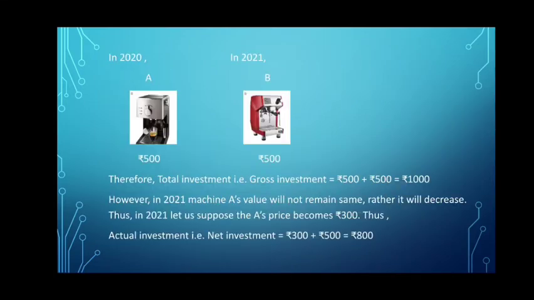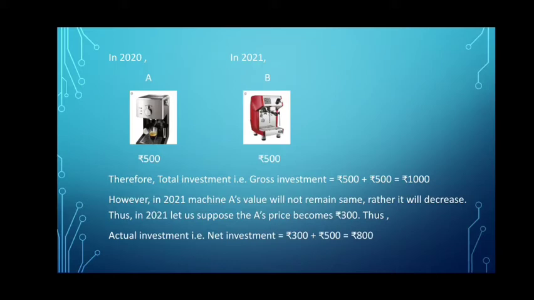To explain the concept of gross investment and net investment, I will give you a simple example. Suppose in 2020, a producer bought a coffee machine A worth rupees 500. That is, a producer invested rupees 500 in a coffee machine. Now, by selling coffees produced by that coffee machine A, he earned profits, and in 2021, he bought another coffee machine B worth rupees 500.